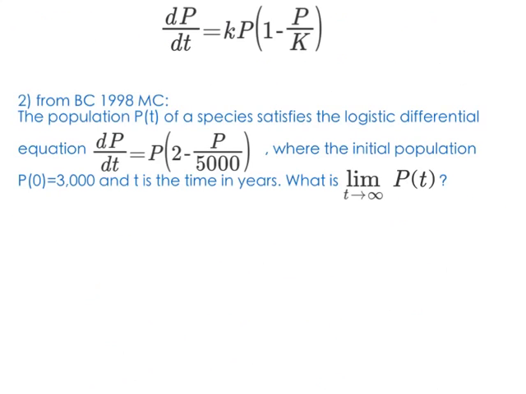This is a direct problem from the 1998 multiple choice exam, the BC exam. And this is a slight complication on the issue. So the population P of T of a species satisfies the logistic diff EQ, dP/dT equals P times 2 minus P over 5,000, where the initial population P of 0 equals 3,000 and T is the time in years. And they ask you, what is the limit as T approaches infinity of P of T?